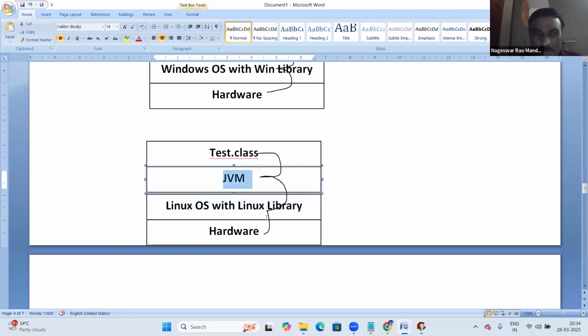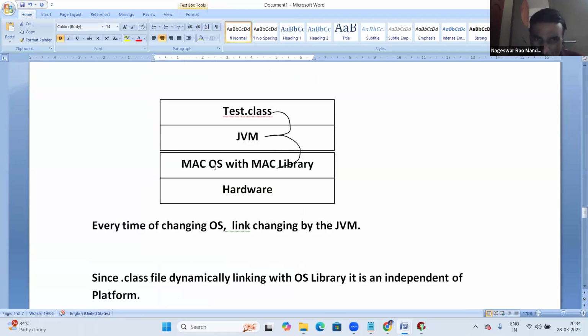On Mac, the JDK must have the Mac JVM. That means when the OS changes, the JDK content also changes, so the JVM changes. So the same JDK you cannot install on different operating systems, because the JVM is different.